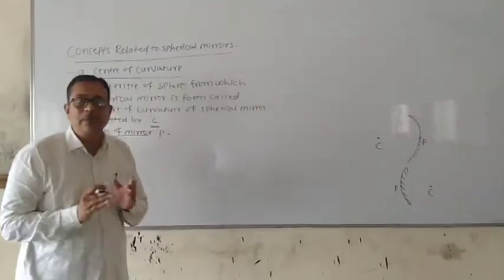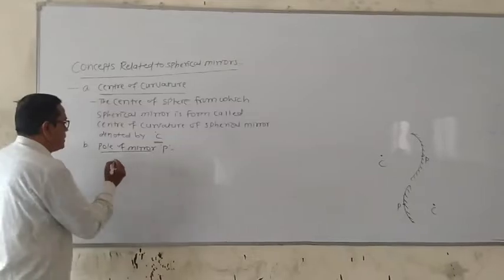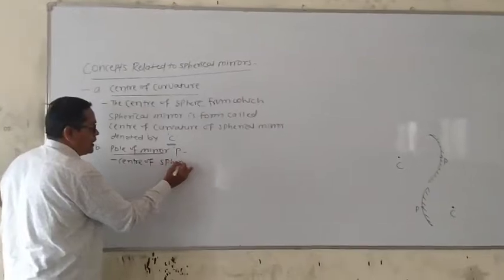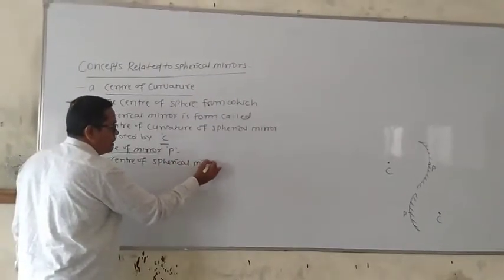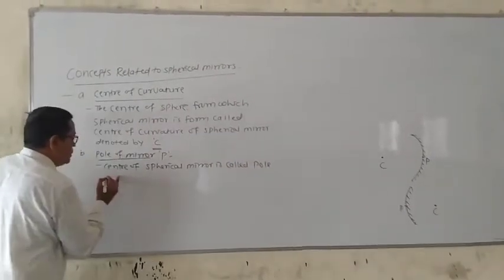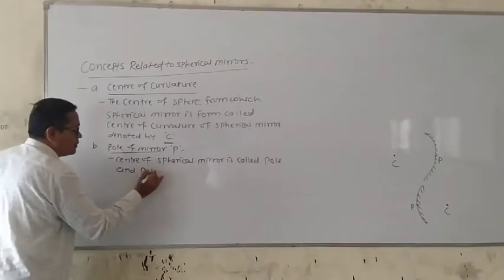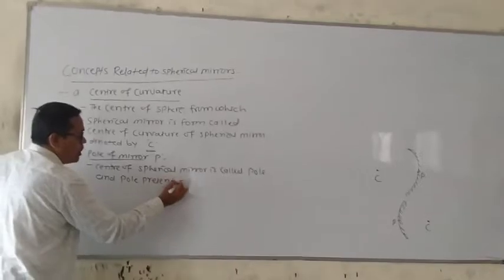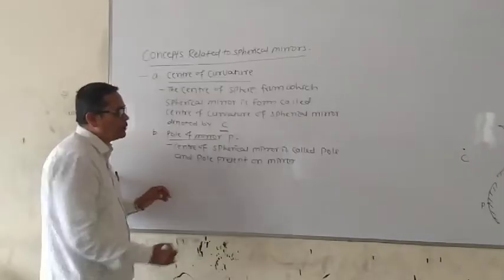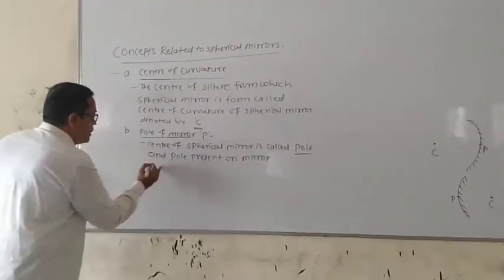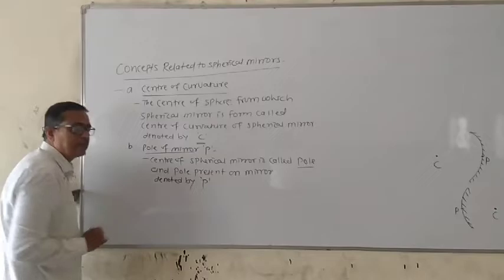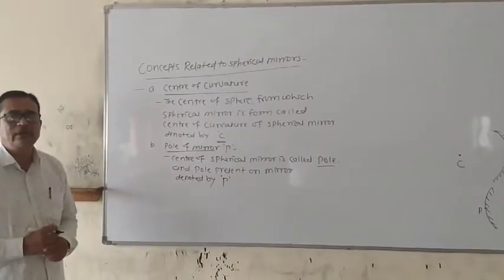The center of a spherical mirror is called the pole, and the pole is present on the mirror, denoted by a small p. That is the second concept of spherical mirror.